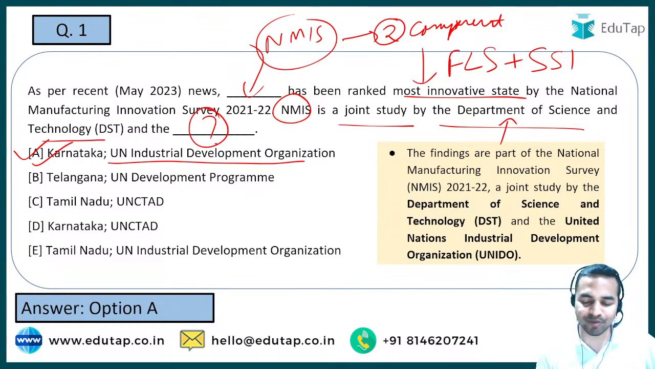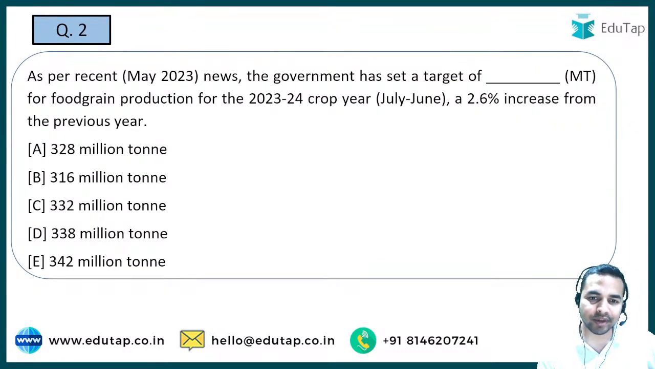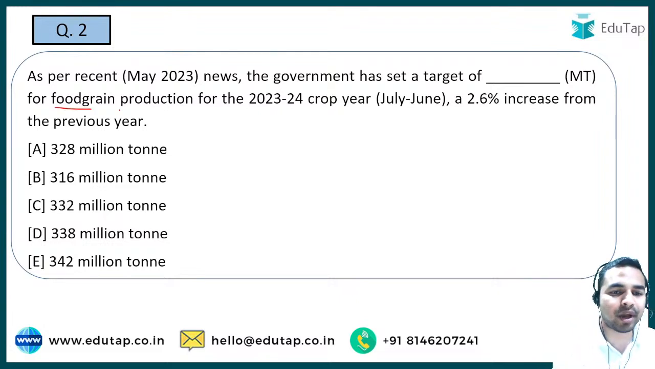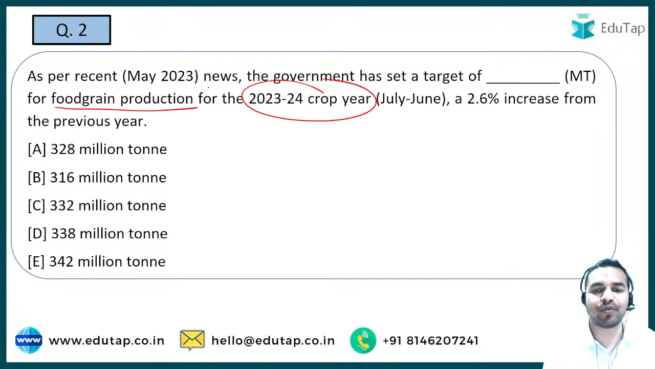I believe that this is very much clear to all of you. Now let's move on to the next question, which is on the recent target set by the government of India for food grain production for the 2023-2024 crop year. Please tell me what exactly is the target which has been set by the government, which is also a 2.6% increase from the previous year.